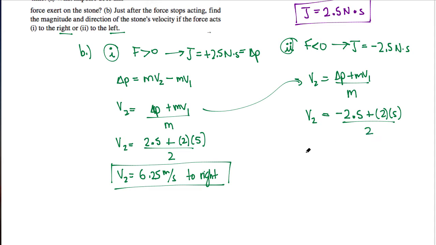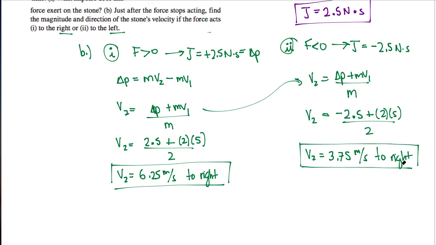So in this case, my final velocity would be a smaller 3.75 meters per second. And I still get a positive value here. So it is still moving to the right. So don't be confused just because my force was acting to the left that I end up necessarily moving to the left after all of this has occurred.